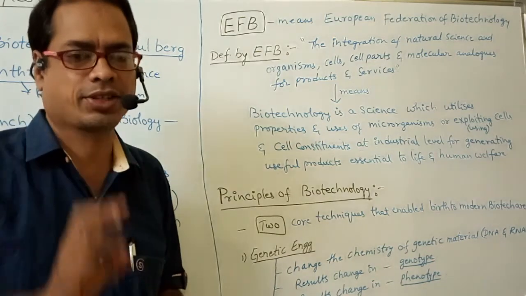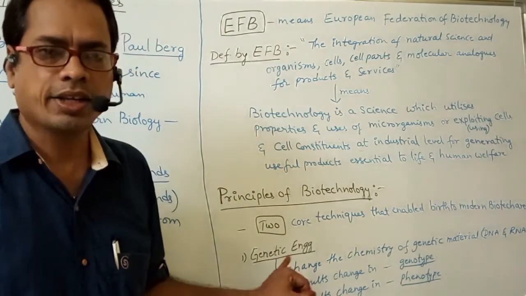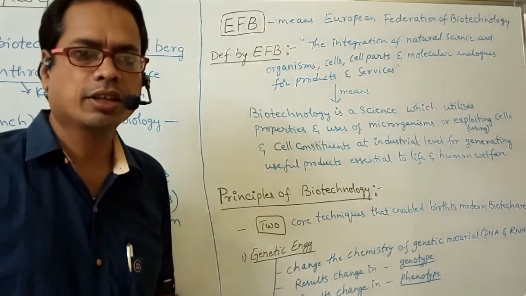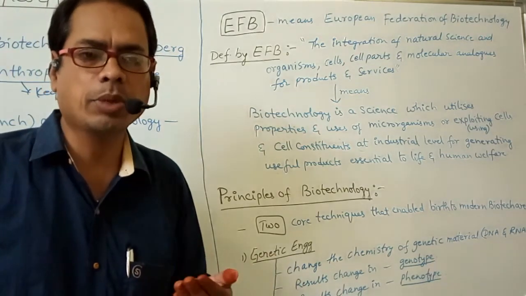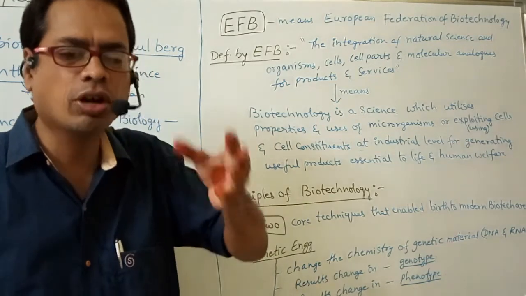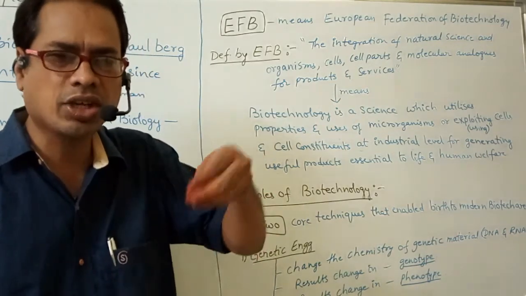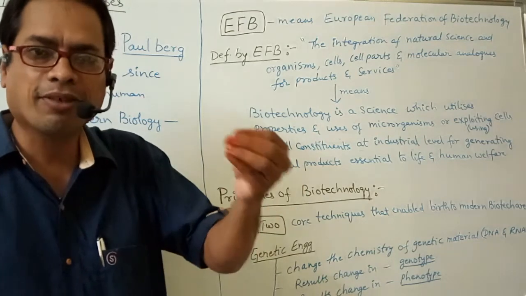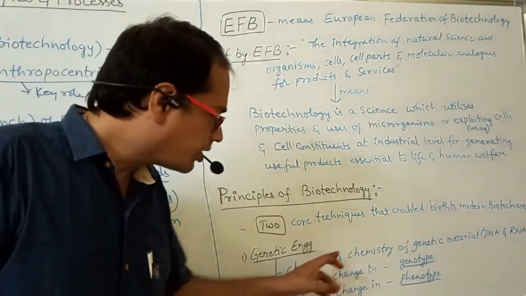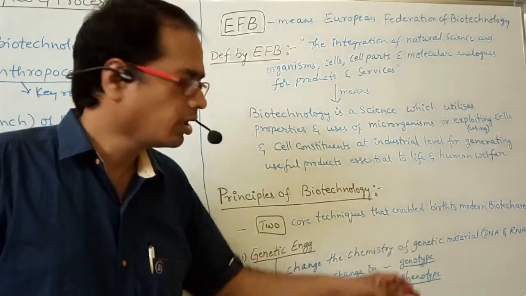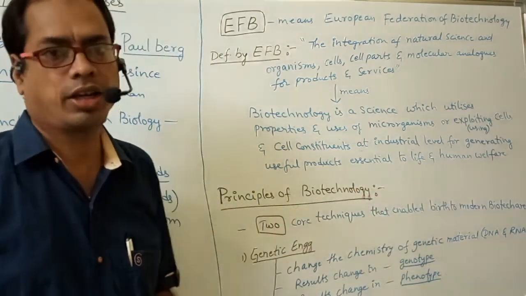Two core techniques. What are they? One is called genetic engineering. Number two, tissue culture. Genetic engineering means we have to change the genotype. We have to change the chemistry of DNA or the chemistry of RNA. So genetic engineering means changing the chemistry of genetic material, either DNA or RNA.